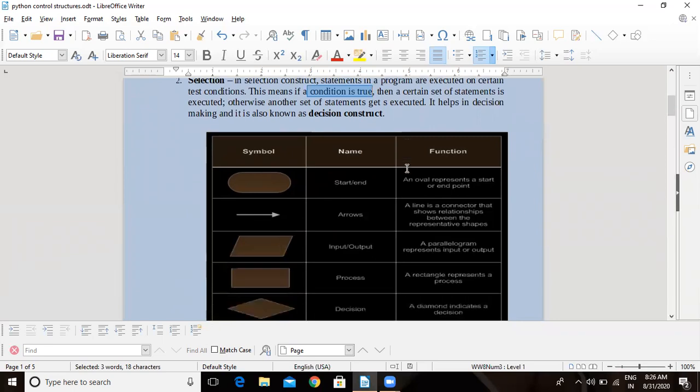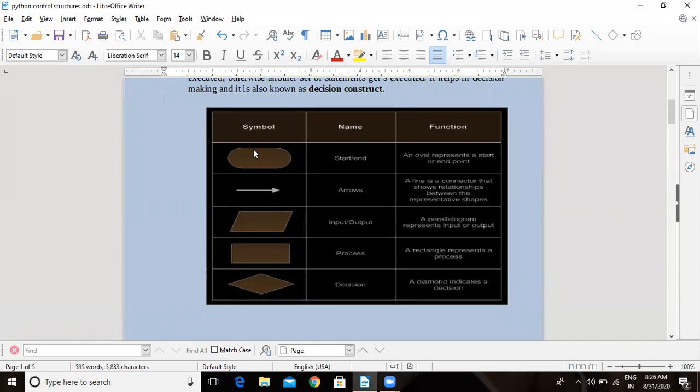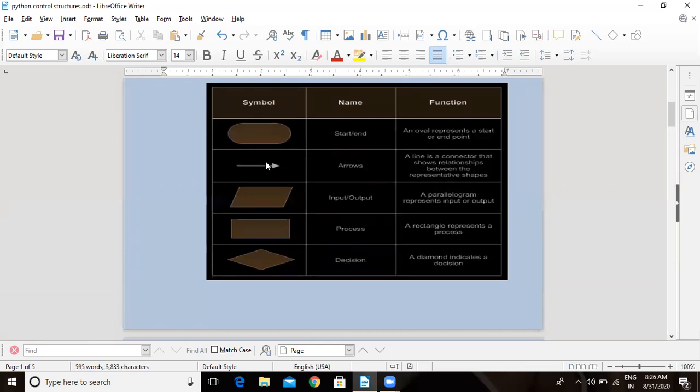Now let us understand some symbols which will be used in our flowchart. Here it is, the oval representation. Whenever we start or end the program, we give this symbol. Arrows will denote how the program is flowing from one construct to another or from one statement to another.